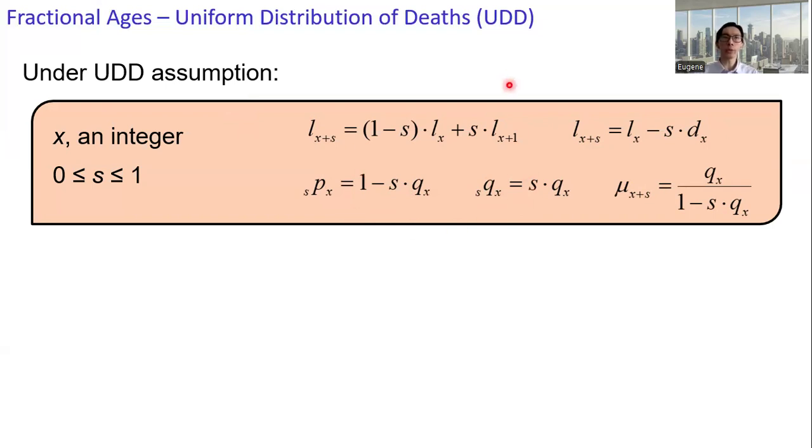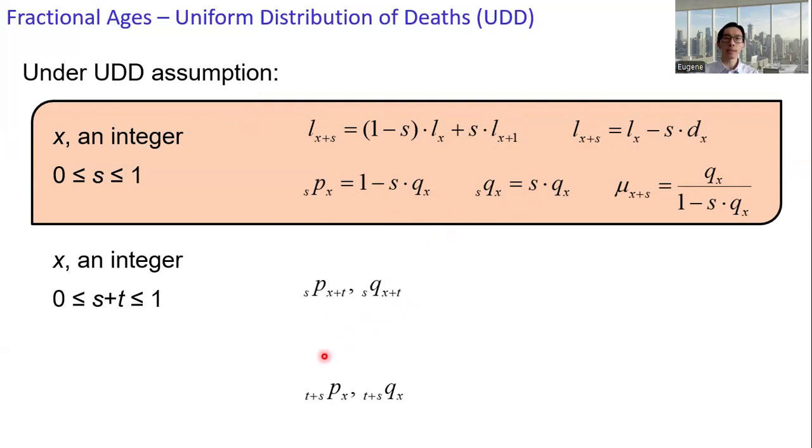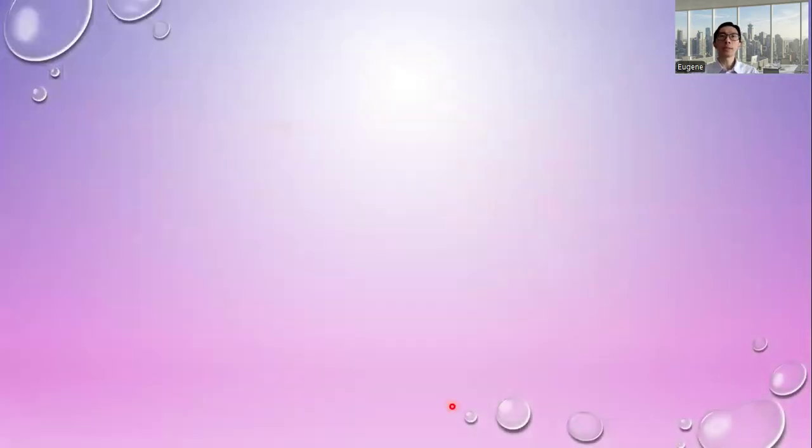In the next video, we will compute s p x plus t or s q x plus t, where x is an integer and s plus t is between 0 and 1, as well as the last case, t plus s p x and t plus s q x, where x and t are integers and s is between 0 and 1. That's it for today's video. See you in the next video.